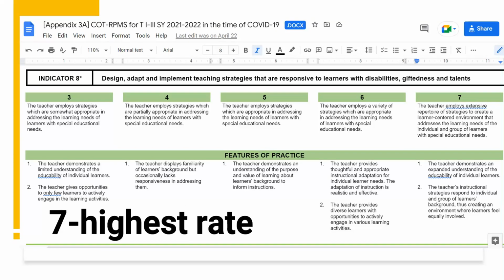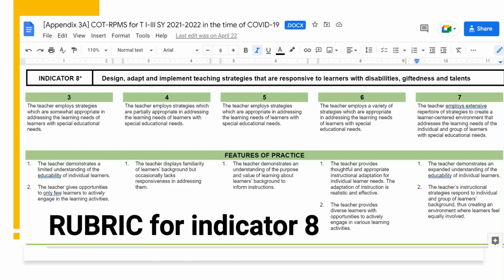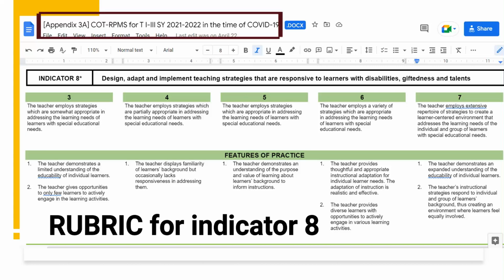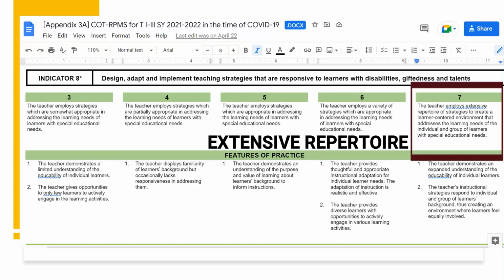For the COT rating sheet, let's look at the rubric for indicators 8 and 9 under Appendix 3A of the RPMS tools. Kung makikita ninyo, nakalagay dyan, extensive repertoire was emphasized. So this means a wide and comprehensive range of strategies.